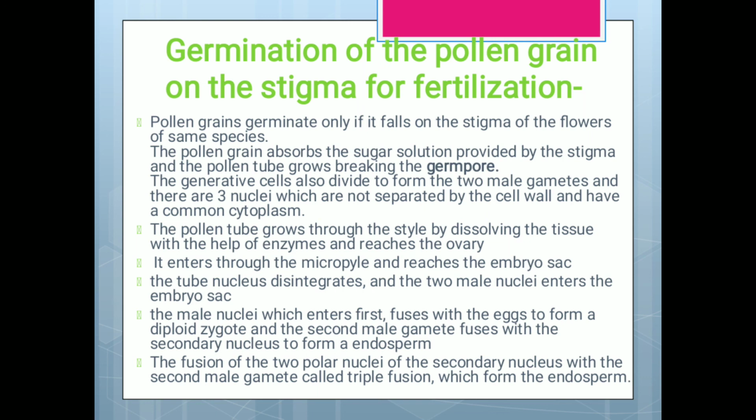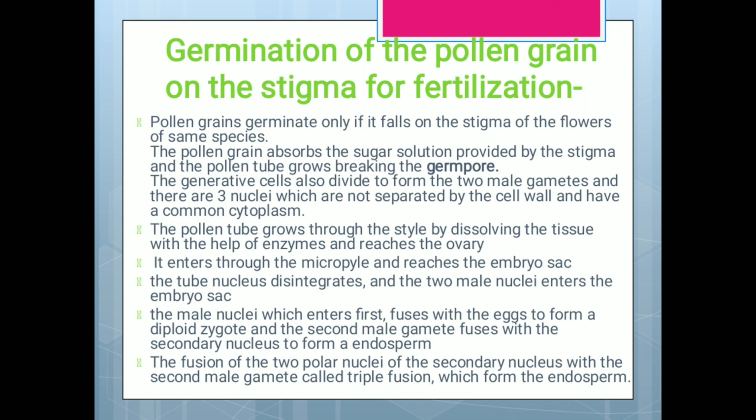Germination of pollen grain on stigma for fertilization. Pollen grains germinate if they fall on the stigma of flowers of the same species. The pollen grain absorbs the sugar solution provided by the stigma, and the pollen tube grows, breaking the germ pore. The generative cell also divides to form the 2 male gametes, and there are 3 nuclei which are not separated by a cell wall and have a common cytoplasm.